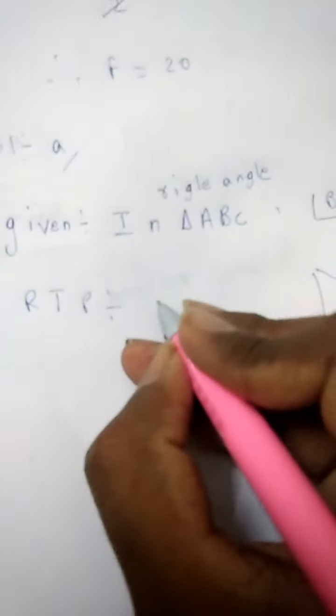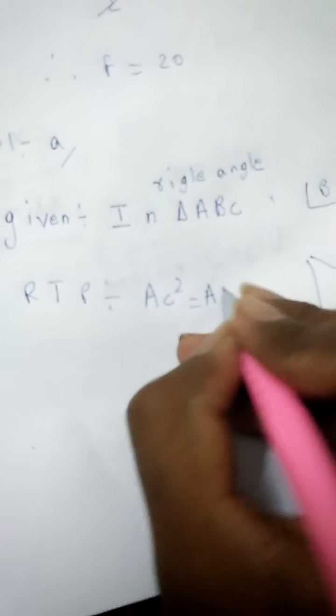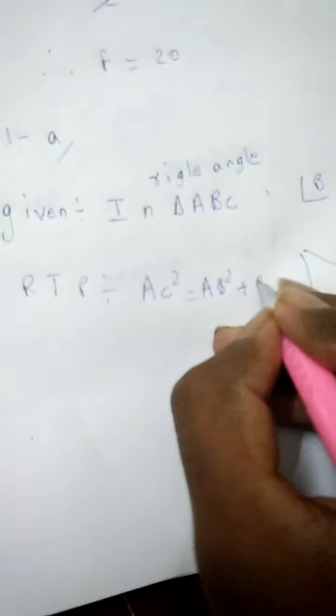Now required to prove: here we have to prove that the hypotenuse square is equal to the sum of the squares of its two sides. AC square is equal to AB square plus BC square. This one we have to prove.